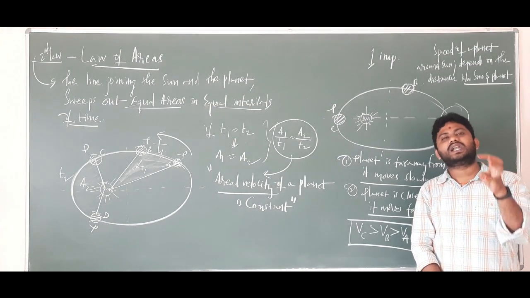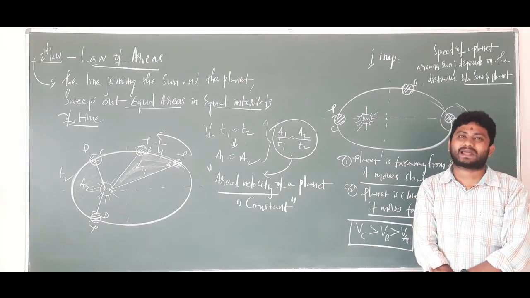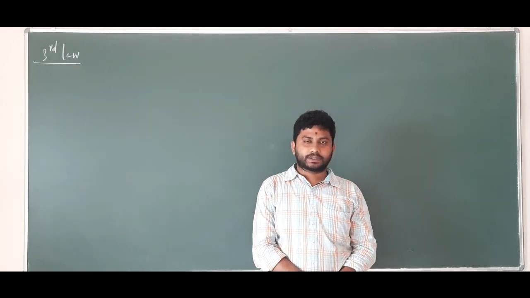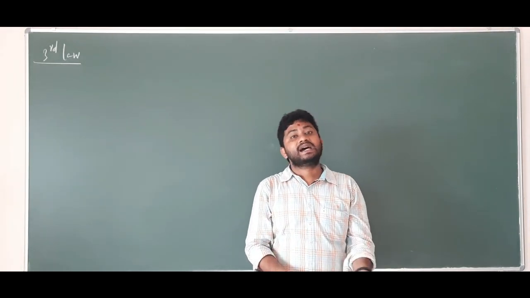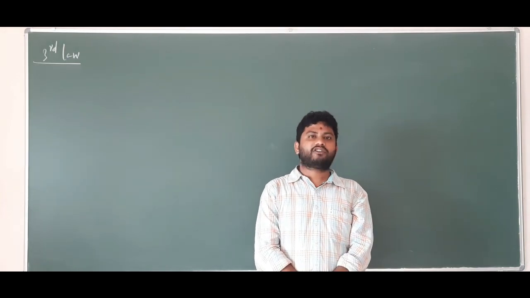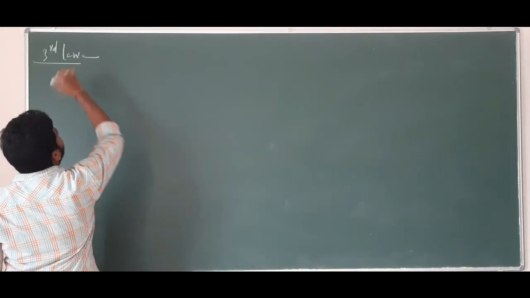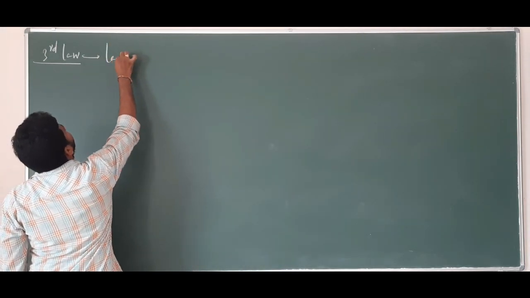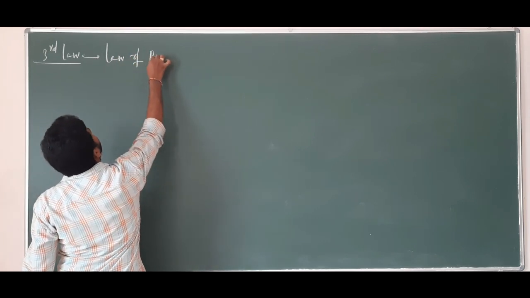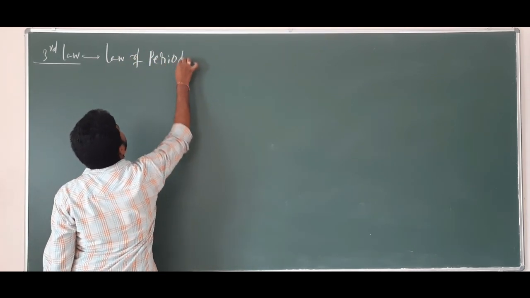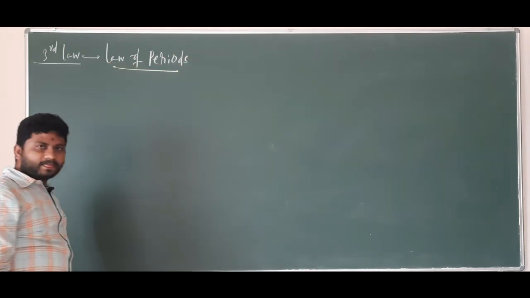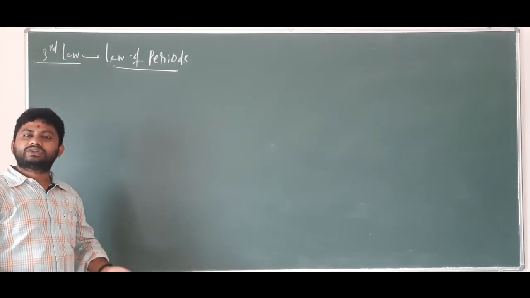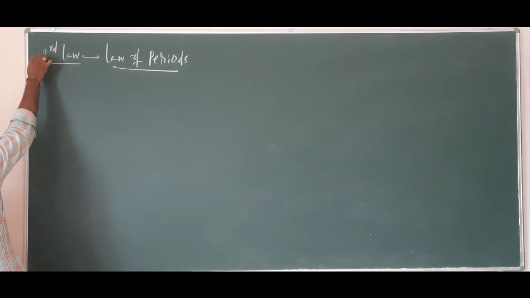Let's start the third law, Kepler's third law of planetary motion. Like the first law and second law, there is another name for Kepler's third law. You know what it is? It's also called the law of periods. Right? Let's understand the statement and explanation, then some applications or numericals, including the diagram.